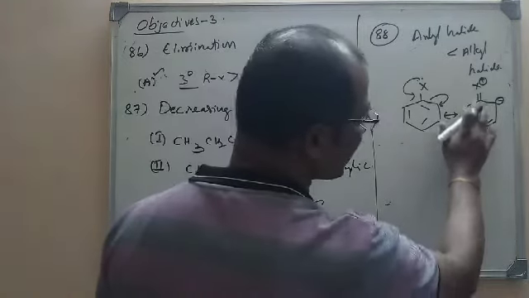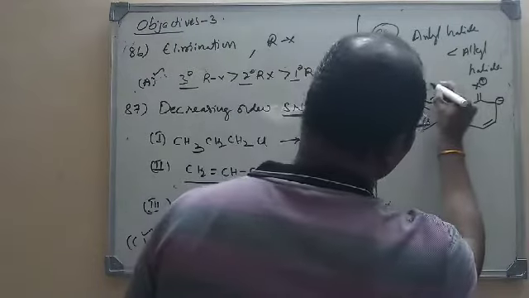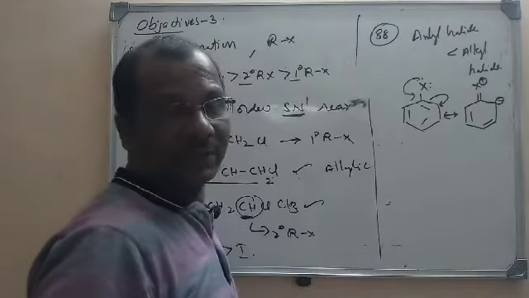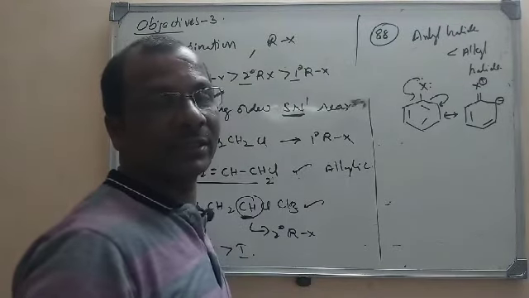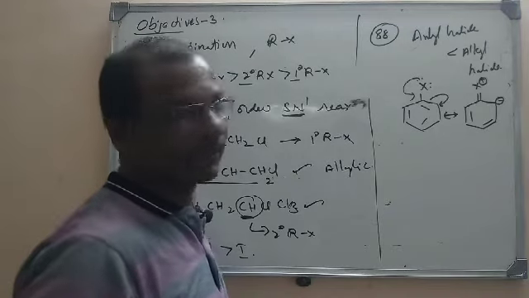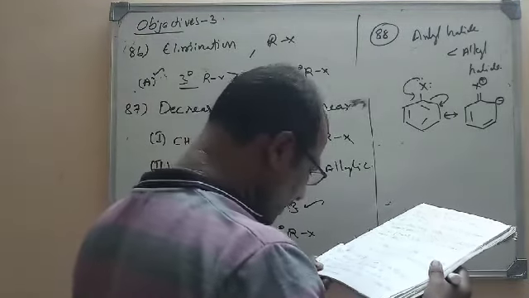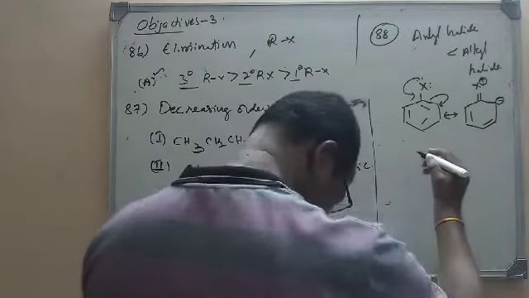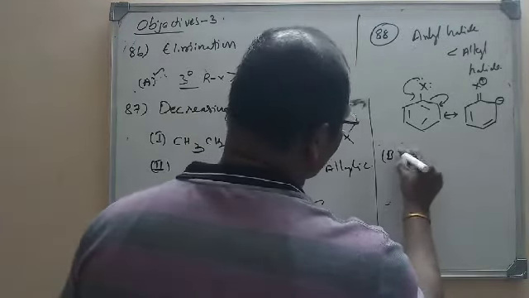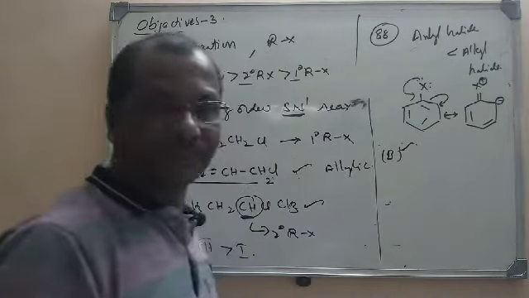Anyway, a resonance possibility is there in case of aryl halides. When resonance is there, their reactivity will become lesser. So the right option is due to the resonance stabilization. So the right option is B, that is resonance stabilization.